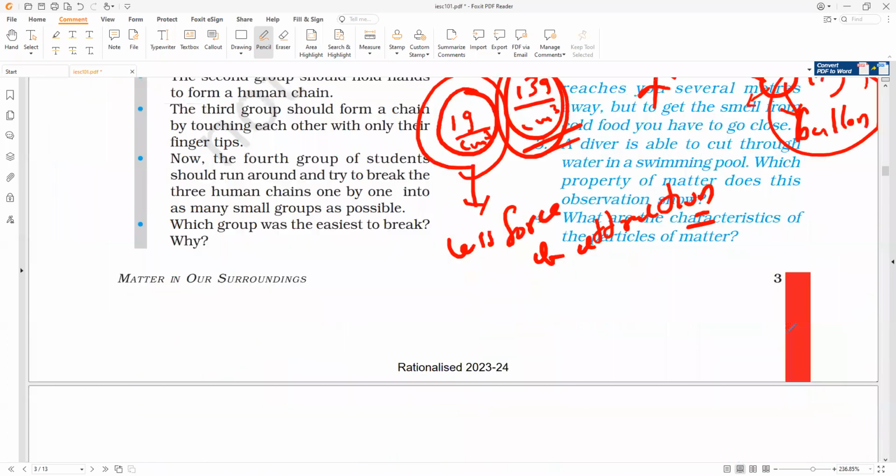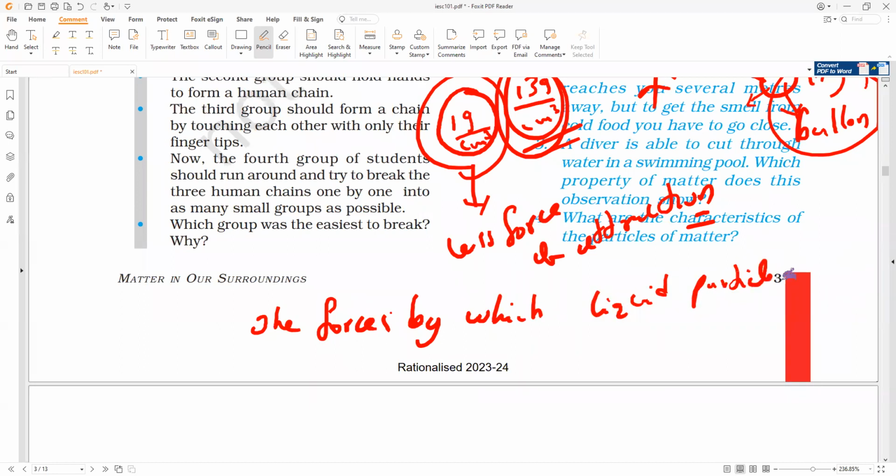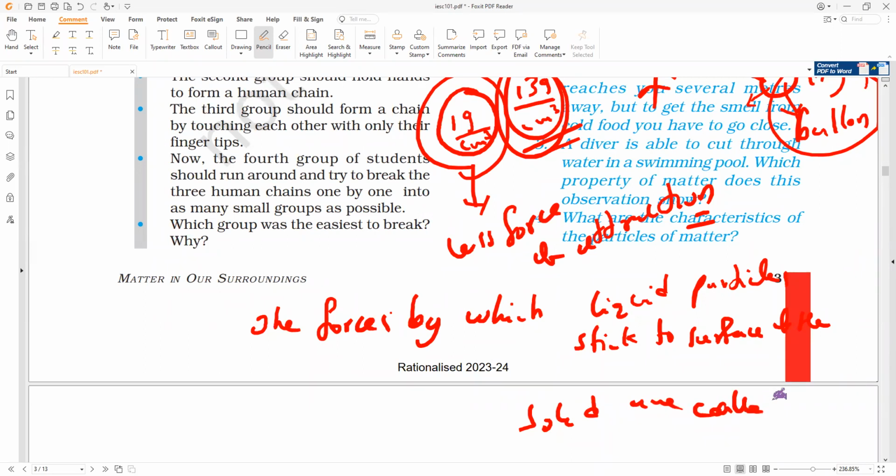Write that. The forces by which liquid particles stick to the surface of solids are called what? Force of adhesion or cohesion? We call them adhesive forces because they act between different substances. So that is what you have to remember.